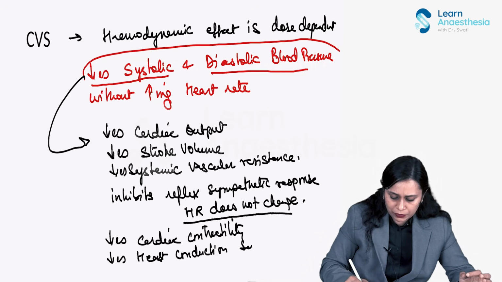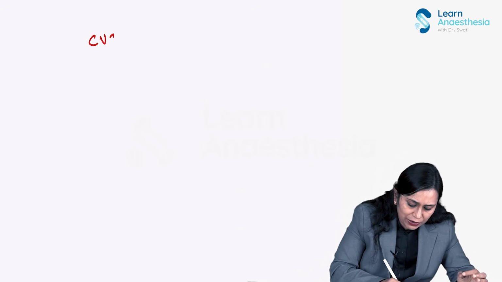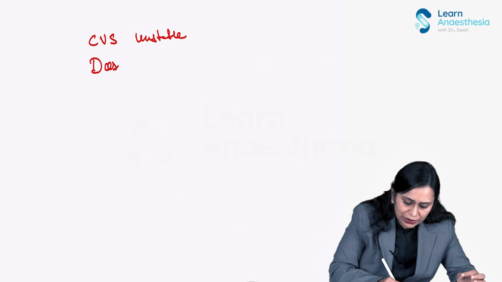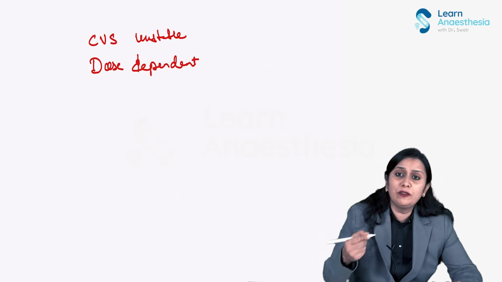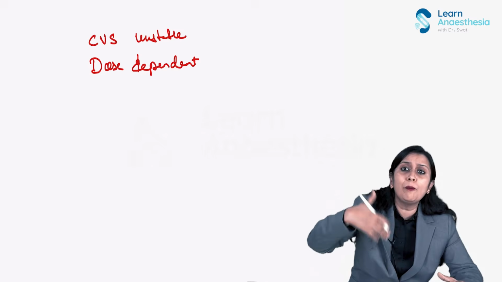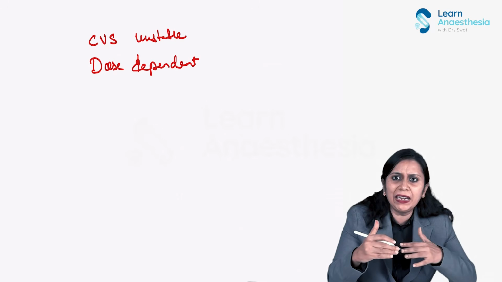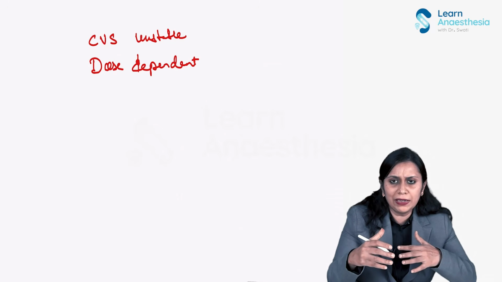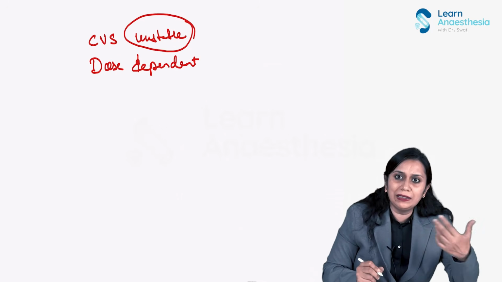So in summary, propofol is cardiovascular unstable, and this instability is dose dependent. If you manage the dose properly, this may not appear. It would happen more with high dose, more with a bolus dose, right? So if instead of bolus dose, we give a graded dose of propofol, this cardiovascular instability would become less.